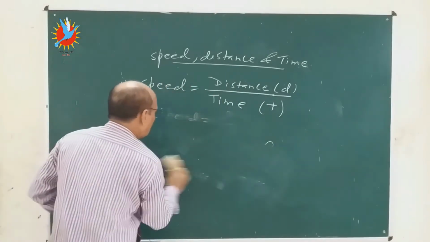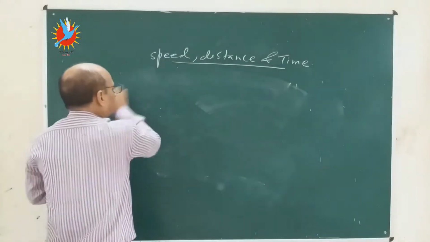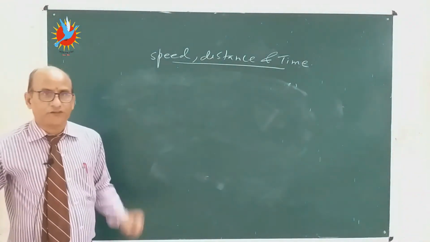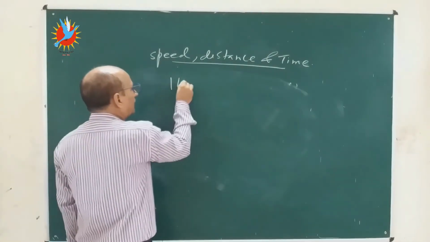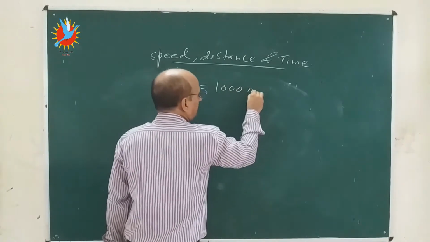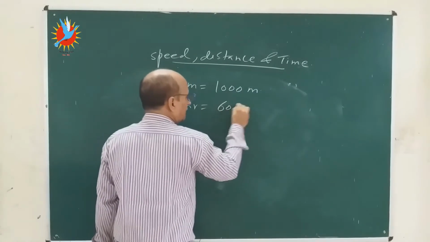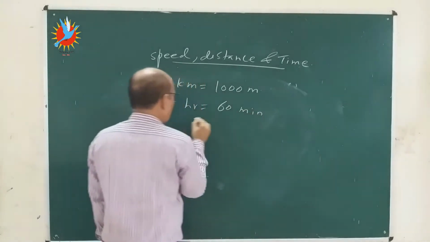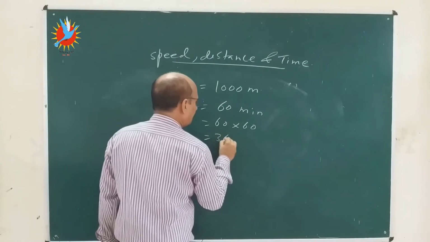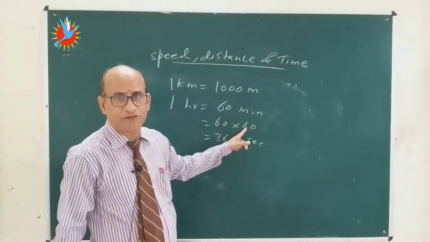We know that kilo represents 1000. 1 kilometer means 1000 meter, and 1 hour is equal to 60 minutes, or 60 into 60, that is 3600 seconds, because 1 minute is equal to 60 seconds.